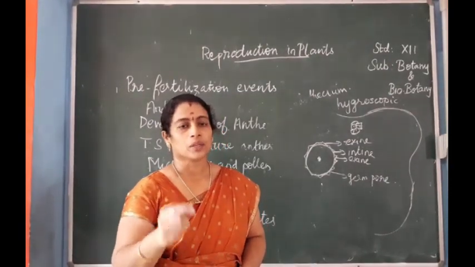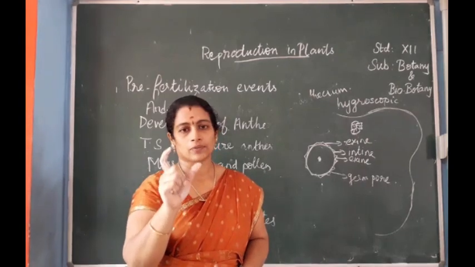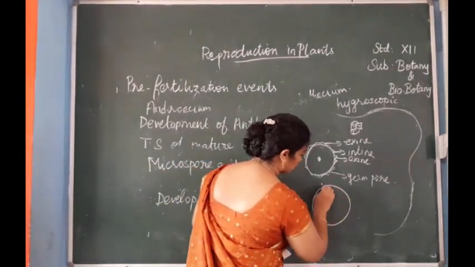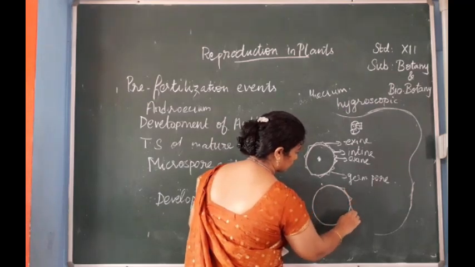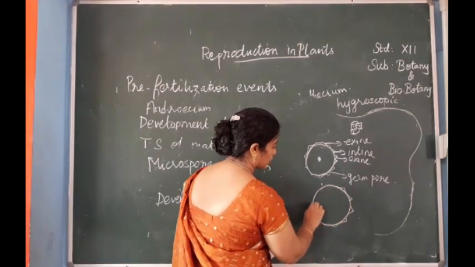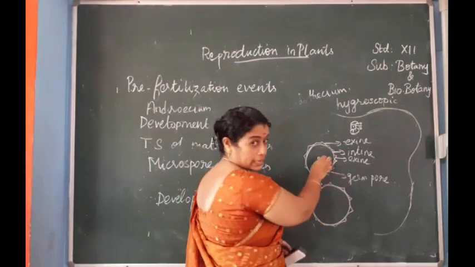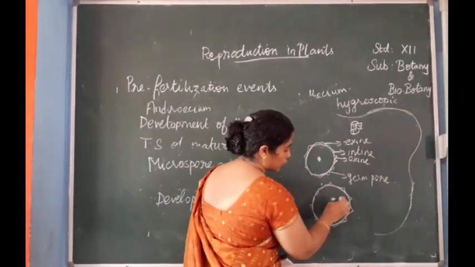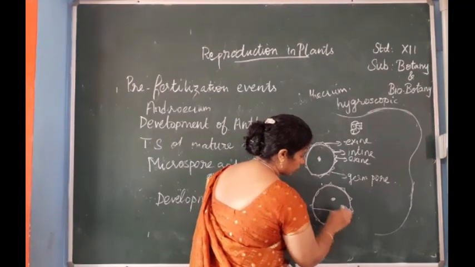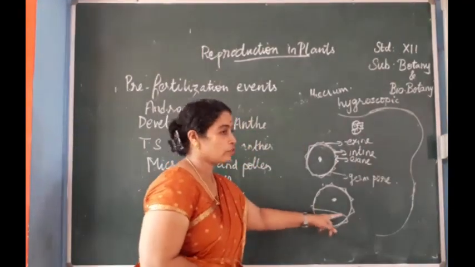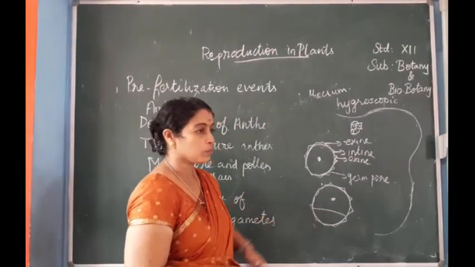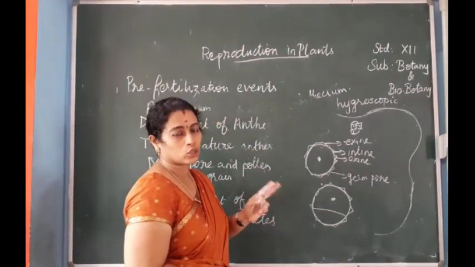The nucleus divides into two and a cell wall will be formed between the two cells, forming two unequal cells, not equal cells.